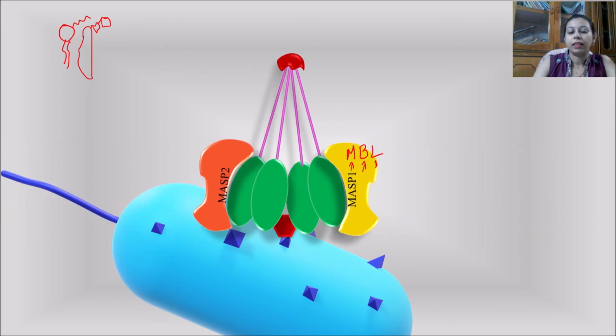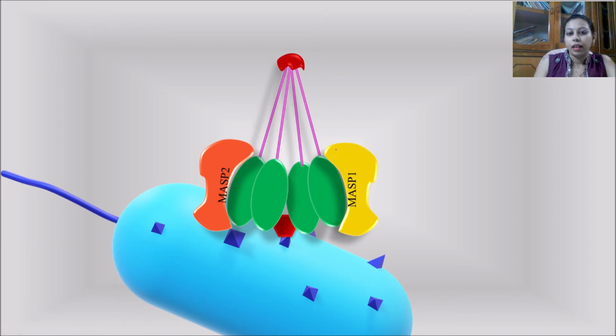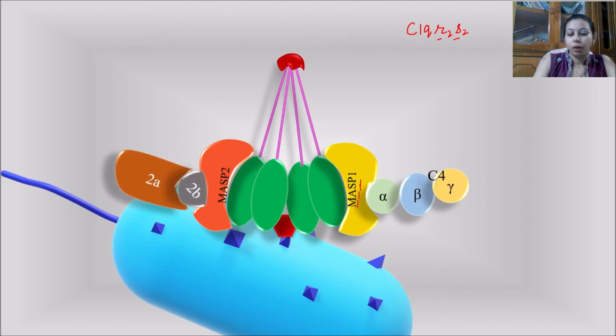After that, just like the classical pathway, in which we have seen that C1q on activation will activate C1r and C1s molecules, here instead of C1r and C1s, there are MASP molecules, MASP1 and MASP2, which stand for MBL associated serine protease. These serine proteases act as enzymes, and they will cleave complement component C4 and complement component C2, just like in the classical pathway.